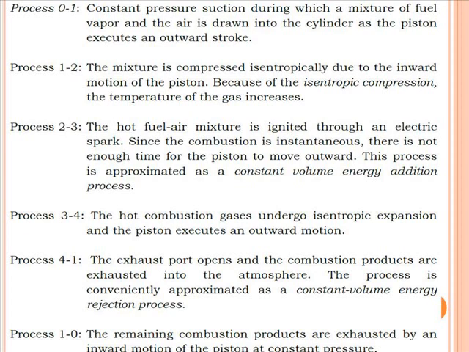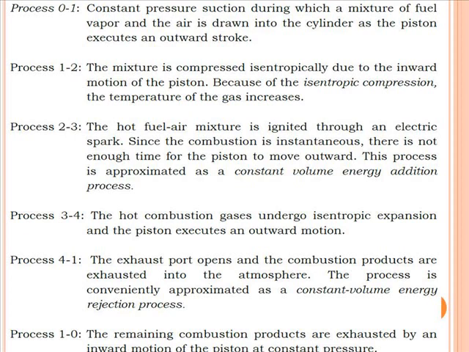Now the process 3 to 4 is the process where the high pressure, high temperature gas starts to expand, work is available from the system, and we reach point 4. Now the process 4 to 1 is the removal of exhaust from the system, via the exhaust port, and the exhaust will leave at constant volume.